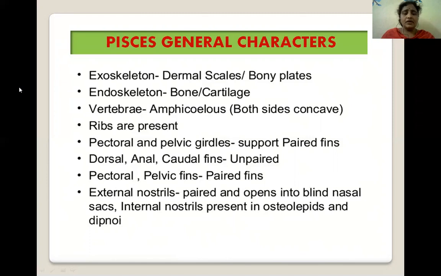Next, the vertebrae. These are concave on both sides, and ribs are present in this fish. Pectoral and pelvic girdles support paired fins. They may have paired fins, or they may have unpaired fins. Dorsal, anal, and caudal fins are unpaired fins. The pectoral and pelvic fins are paired fins.